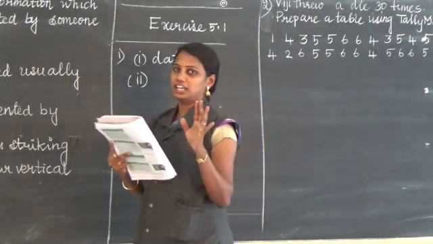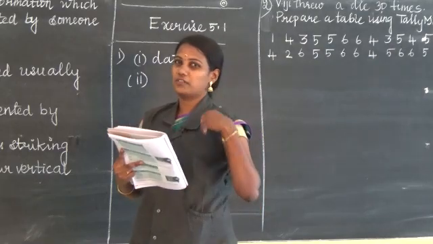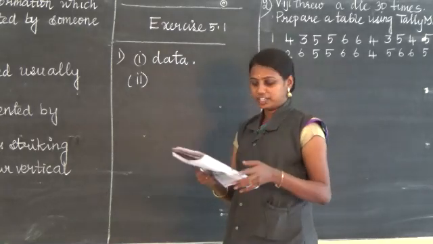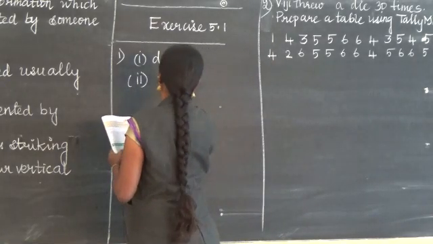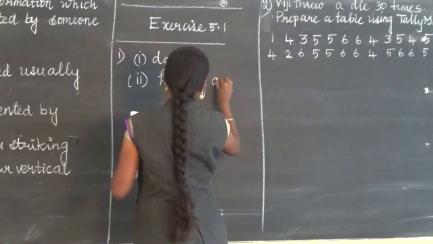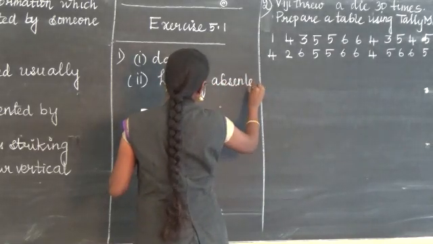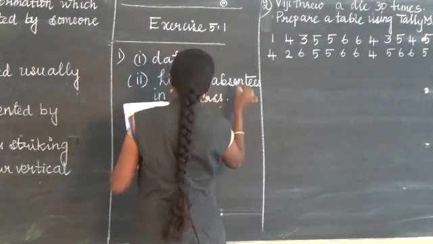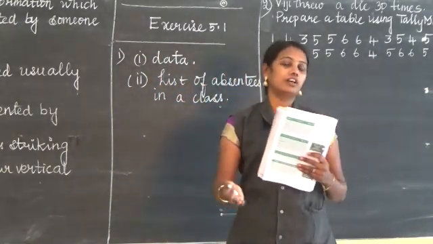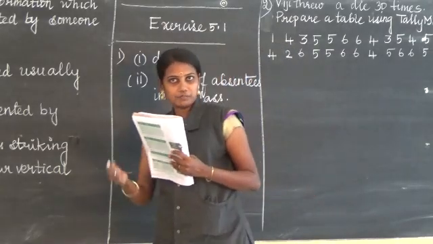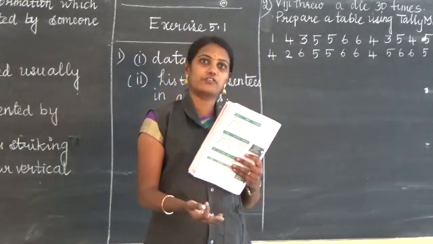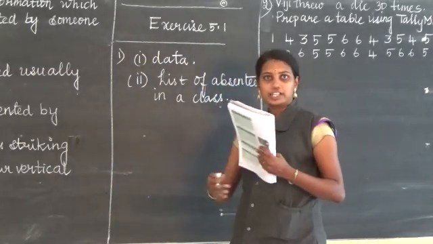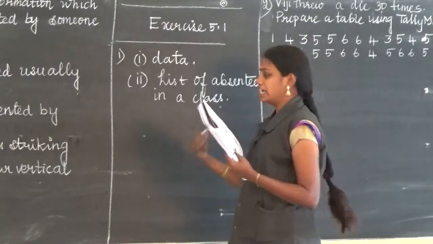Option 2, an example of primary data. Primary data: data means collection of information. Whatever you are collecting first is called primary data, first hand information. For example, list of absentees in your class. You can give any example: collection of your marks, collection of your friend's marks, collection of your details, collection of max marks.